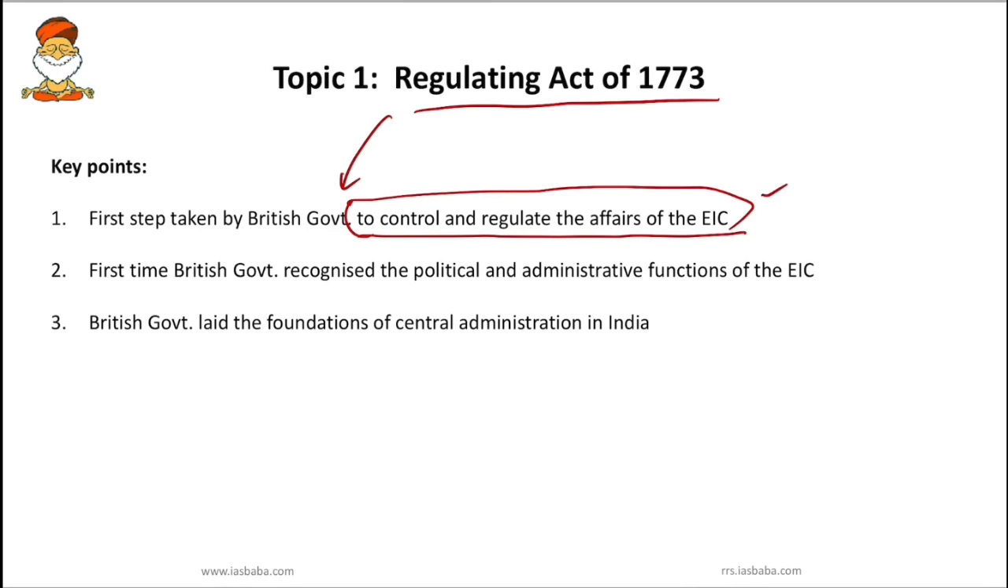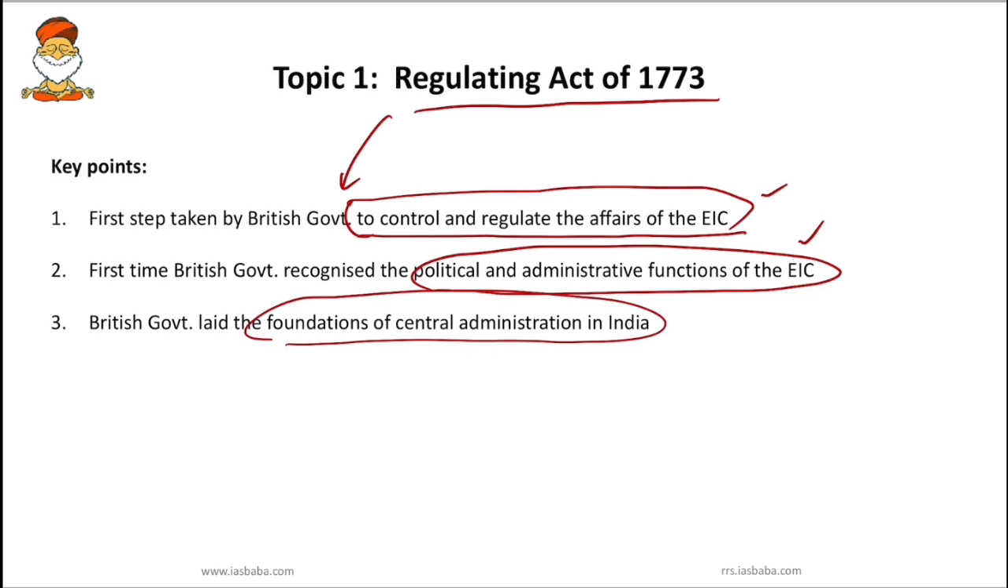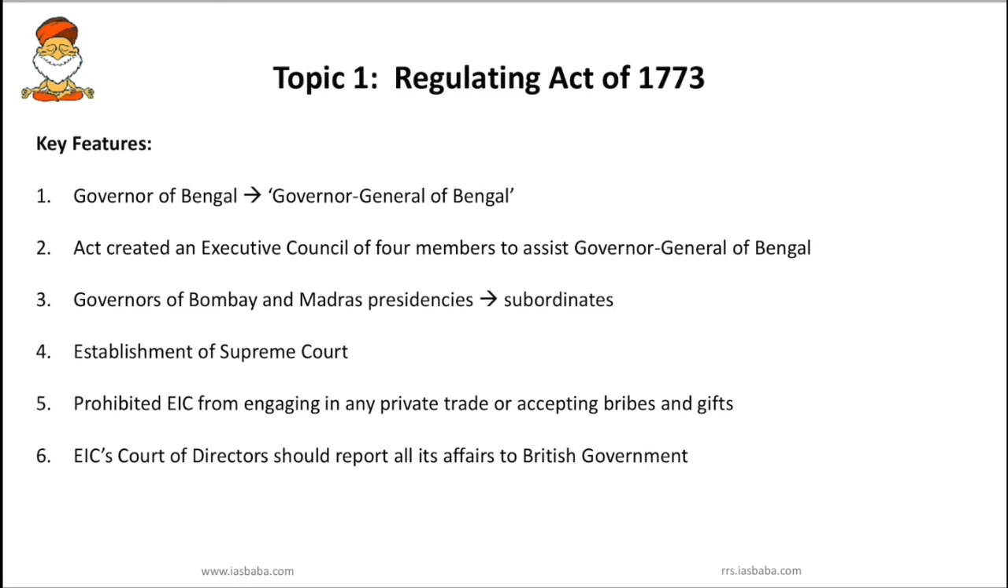So you have to remember this first point. Second point, first time British government recognized the political and administrative functions of the East India Company. And third, British government laid the foundation of central administration in India. So you have to know these 3 points are important under this particular act. Generally questions are coming from features. Every act has different features, so we have to know those features.